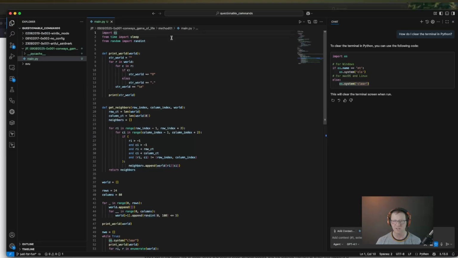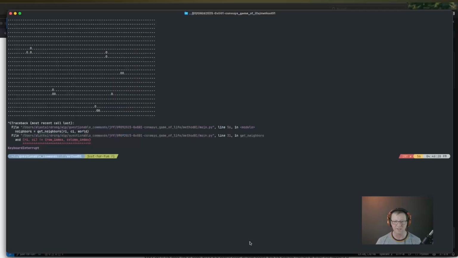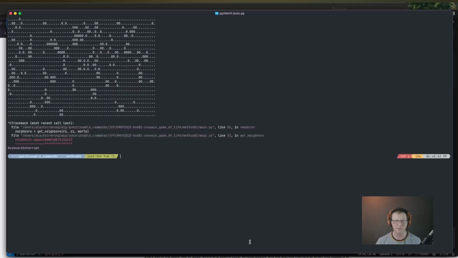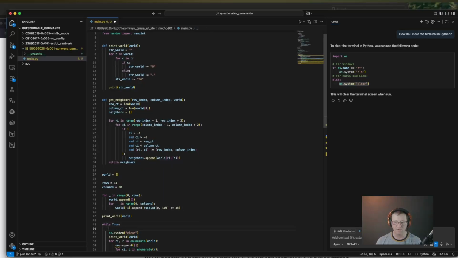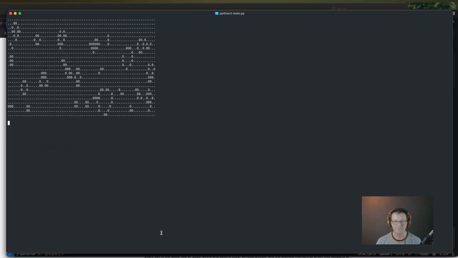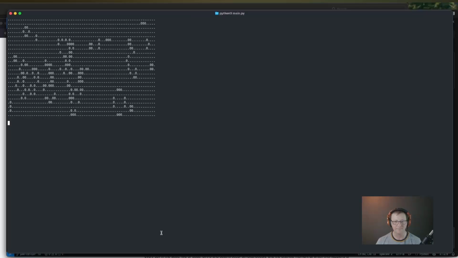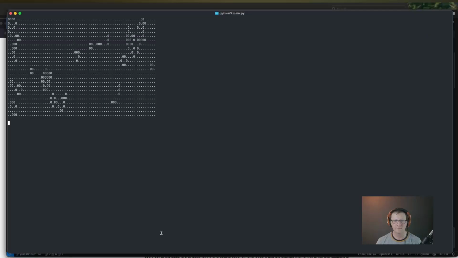Let's try increasing our density. We said less than or equal to 5. So let's change that to 15% density and see if that looks any different. It's not changing. So what did I miss? I think, yes, we need to move this inside of the loop. There we go. That looks great. And to my surprise, the flickering actually isn't that bad. All right, we've reached, there's probably a technical term for this, I call it equilibrium. Everything is happy and hunky-dory.